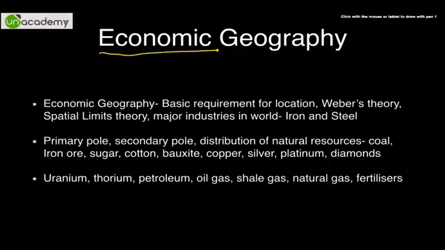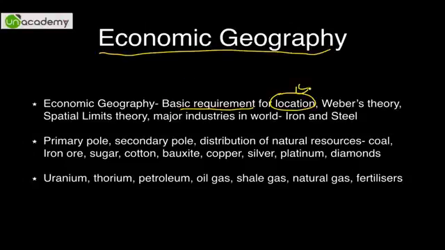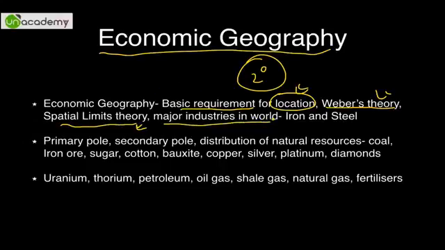Now economic geography includes basic requirement for location of a factory. Then what is Weber's theory? Here factory means basically secondary industry, the manufacturing, and not the service sector. Now it will cover service sector also, but Weber's theory does not deal with that particular aspect. It can't predict the rise of Facebook and Flipkart and Amazon. It basically deals with traditional industry of the late 19th and 20th century. Spatial limit theory, very very important.